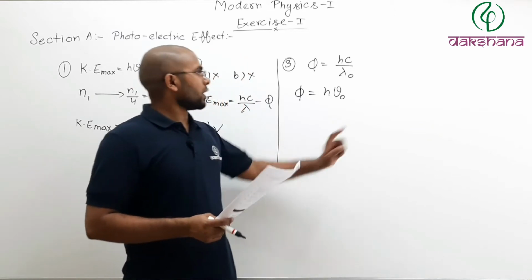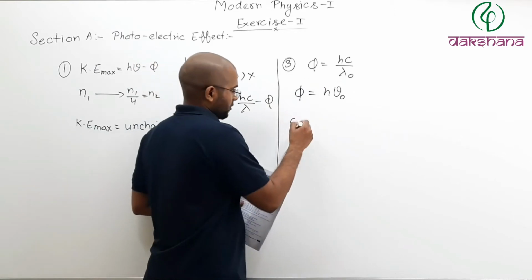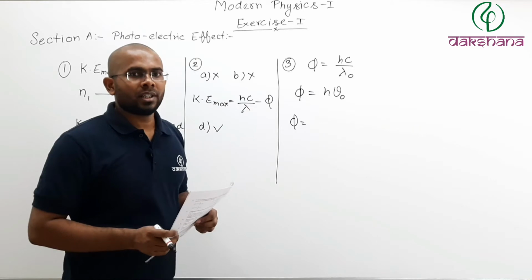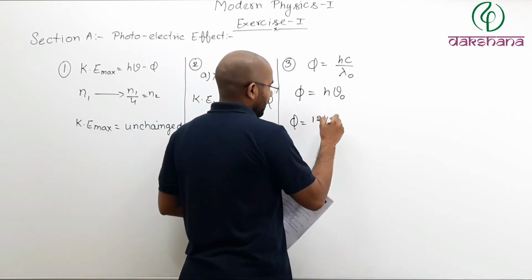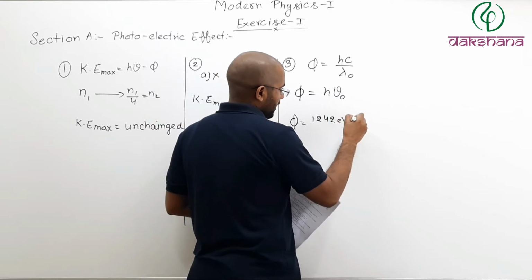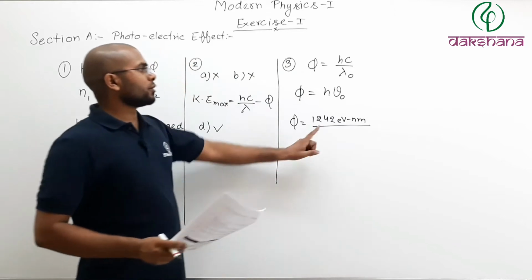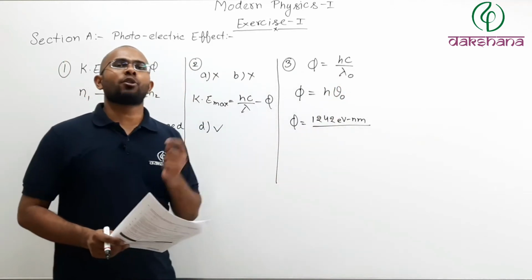So here your lambda naught is given and I have to find the work function. So work function phi will be equal to hc. If you remember, we can write hc directly as around 1242 electron volt nanometer. Now remember, when you use this value, you must write wavelength in nanometer.